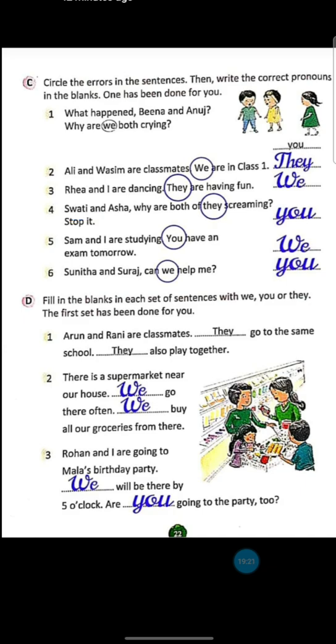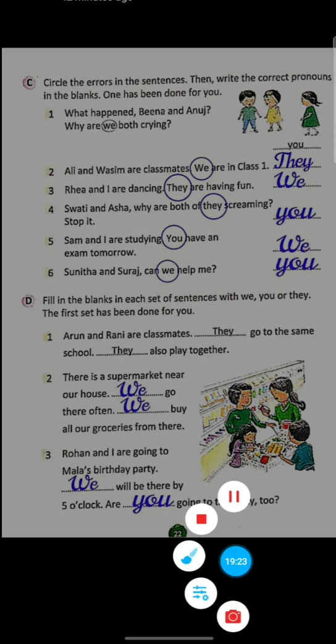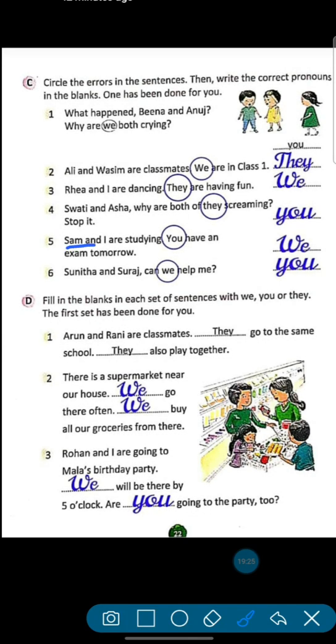Now, Sam and I are studying. So I is there, so we will write here we. Okay. You is wrong here. We have an exam tomorrow.